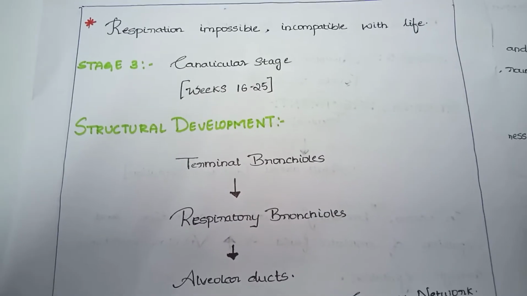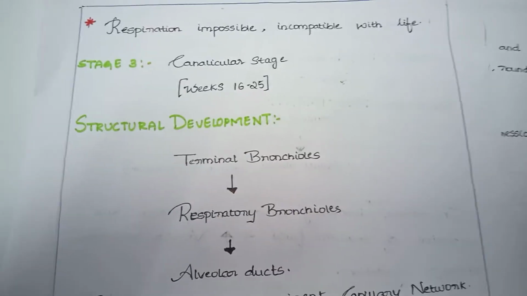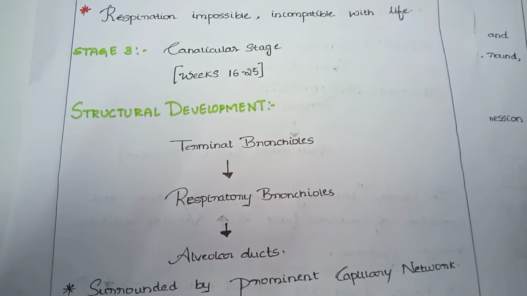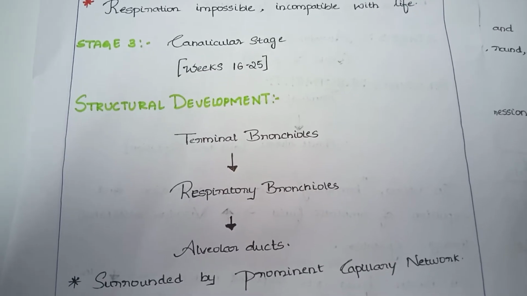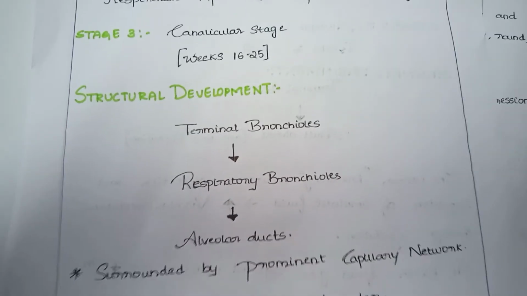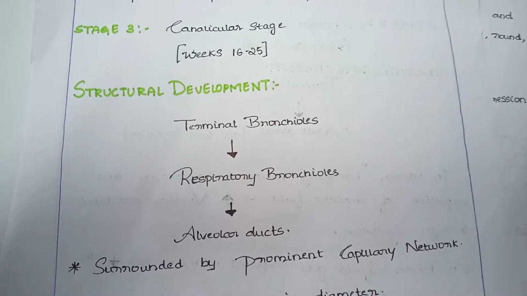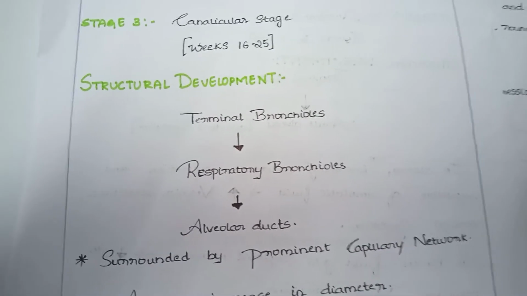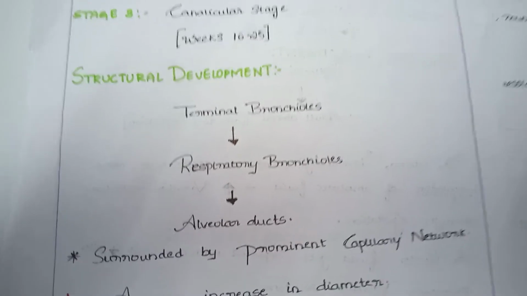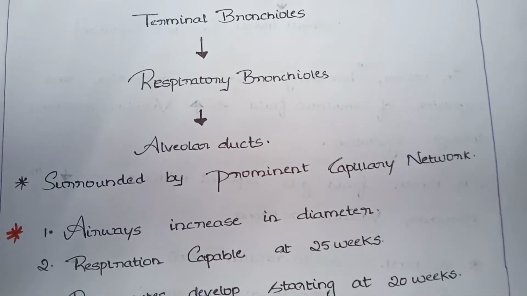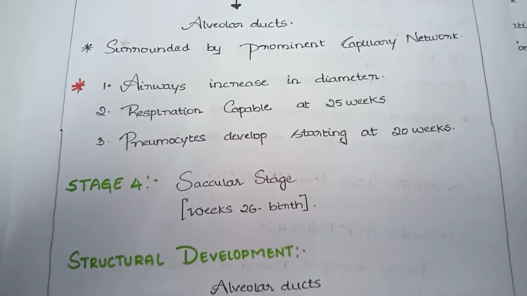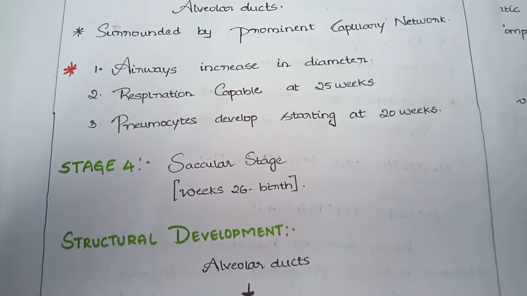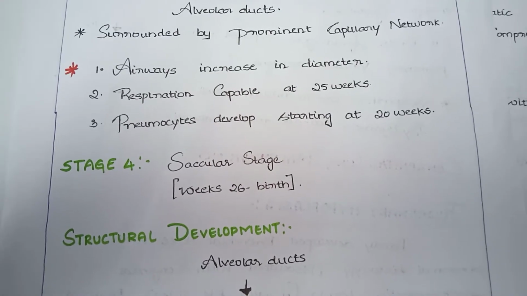Stage 3 is called the canalicular stage, and the developmental week is from week 16 to week 25. The structural development is that terminal bronchioles give rise to respiratory bronchioles, and respiratory bronchioles give rise to alveolar ducts, surrounded by a prominent capillary network. Here, the airways increase in diameter. Respiration is capable at 25 weeks. Pneumocytes, which produce surfactant, develop starting at 20 weeks.